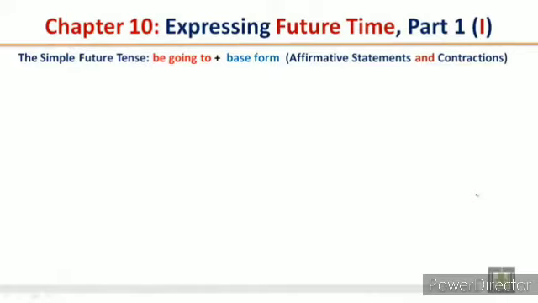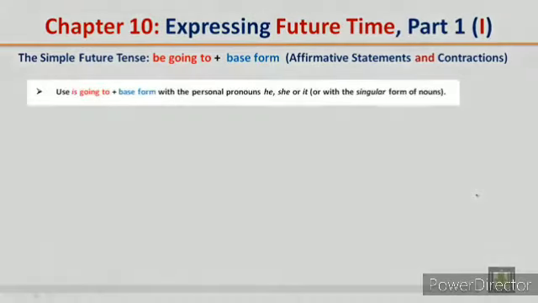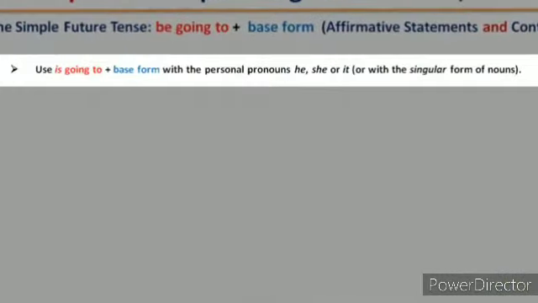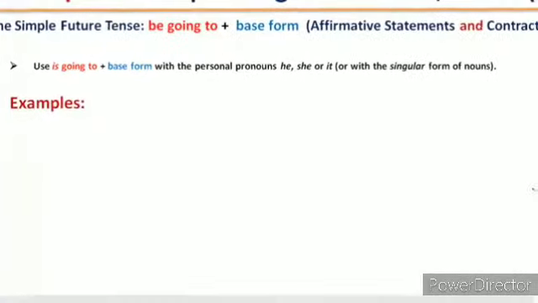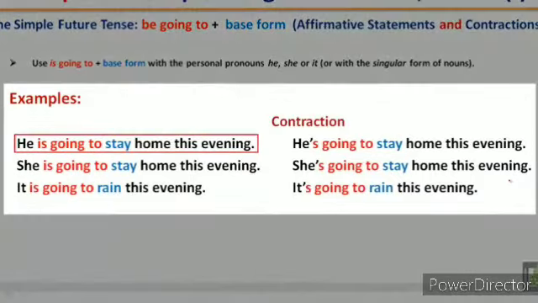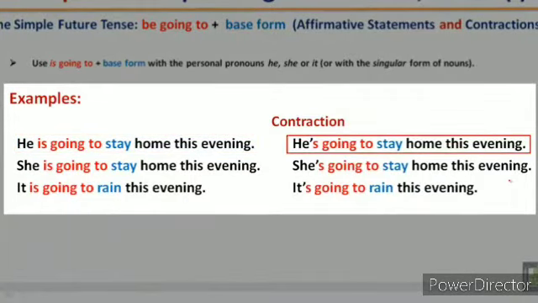The simple future tense, be going to plus base form, affirmative statements and contractions. Use is going to plus the base form with the personal pronouns he, she, or it, or with the singular form of nouns. Examples: he is going to stay home this evening. The contraction, he's going to stay home this evening.